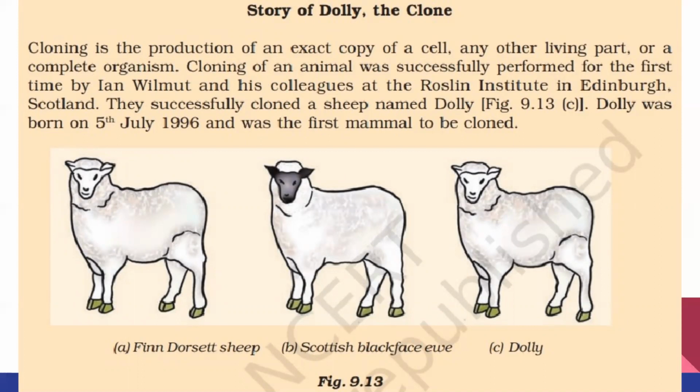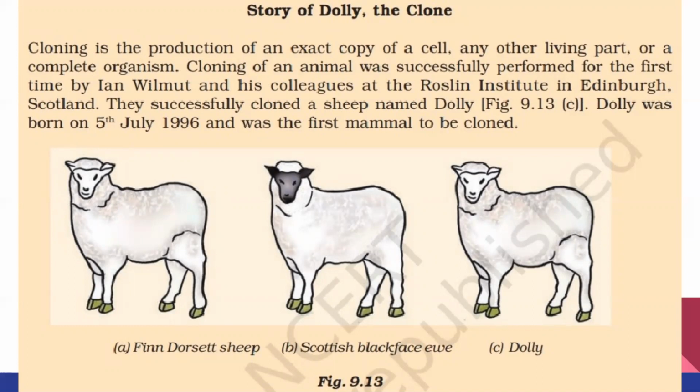That is, scientists did various experiments. Then on 27th February 1997, an article was published in Nature magazine. It caused a flutter in the scientific world. What happened? It talked about the remarkable success achieved by scientist Dr. Wilmut and his colleagues. What happened there? A baby sheep named Dolly was developed from a cell taken from the mammary gland of a female sheep.